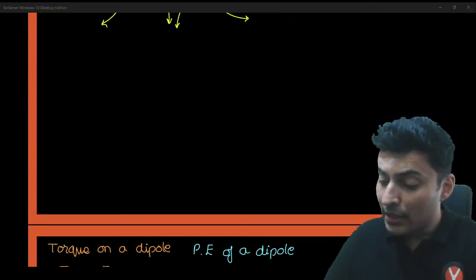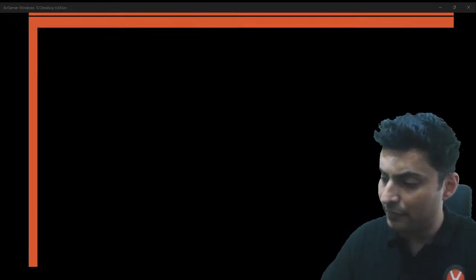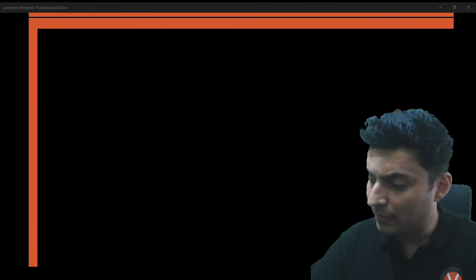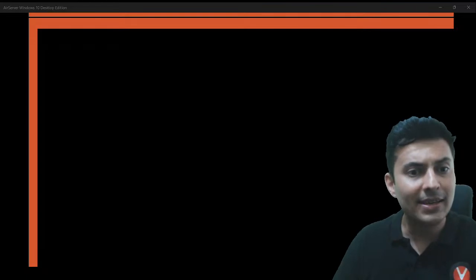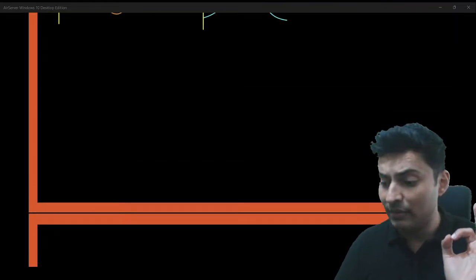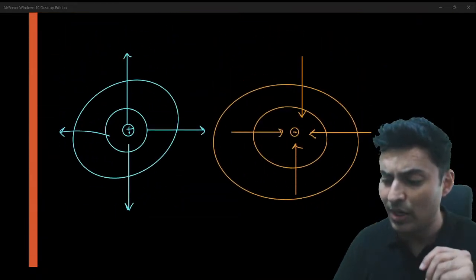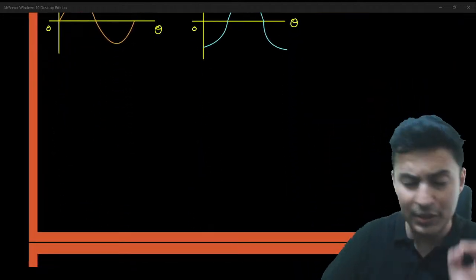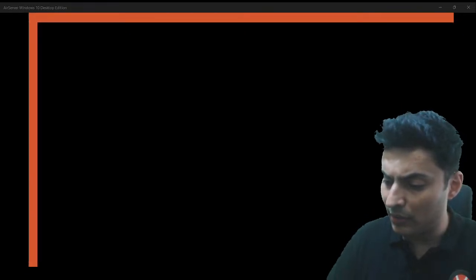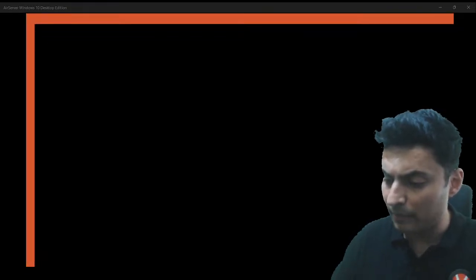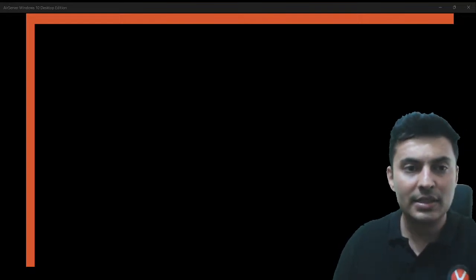Very good. Now, the next graph which you should know. So we have done force, field, potential energy, potential, even torque and energy of dipoles, as well as field lines and equipotential lines of charges. These are some important things with regards to standard electrostatics. Moving on now to the next part. And what is the next part?